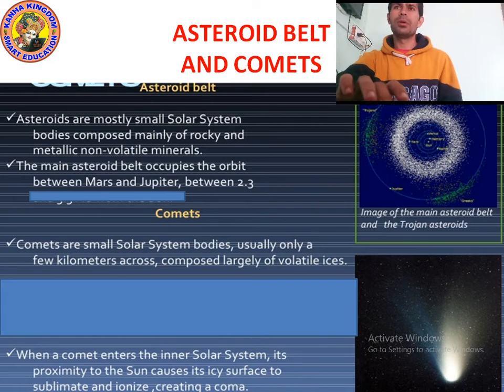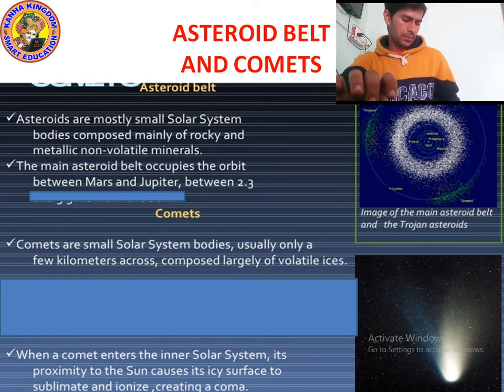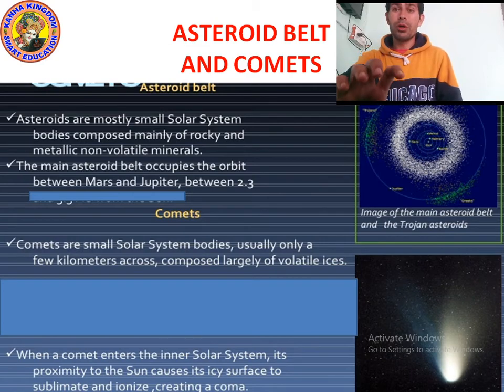So that was all about asteroids. Remember kids, the asteroid belt is actually made up of small solar system rocky bodies, comets, and many metallic and non-volatile minerals, which cannot sublimate.